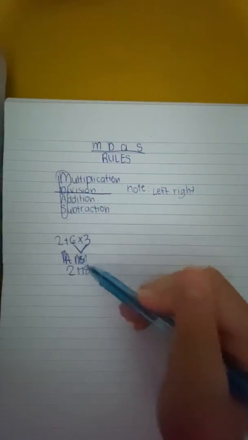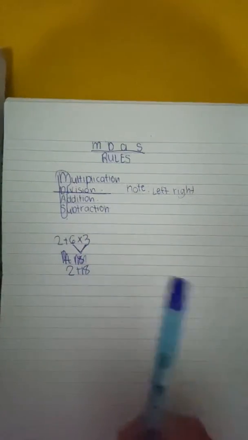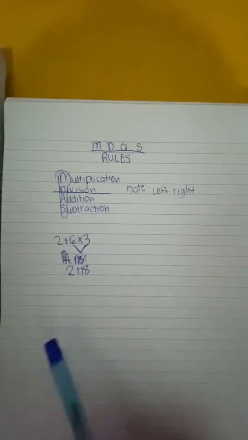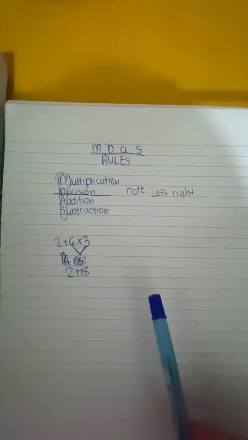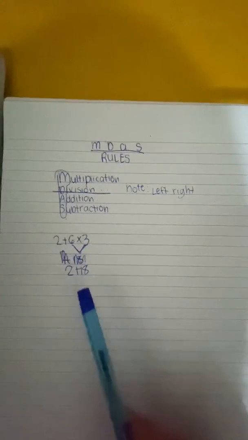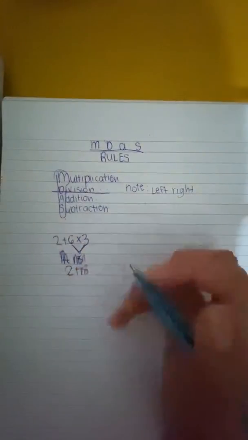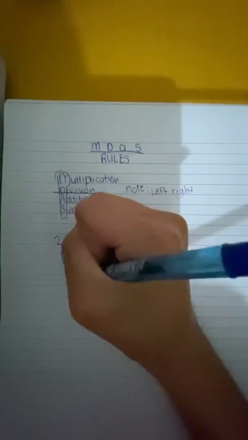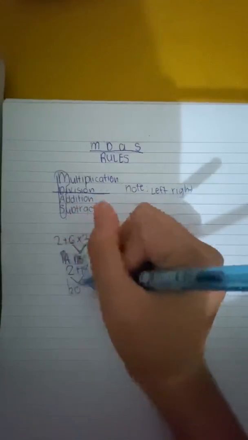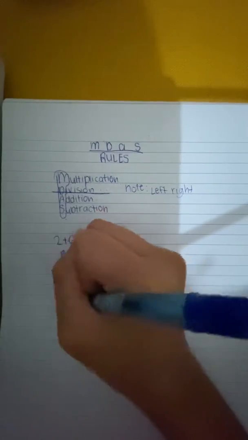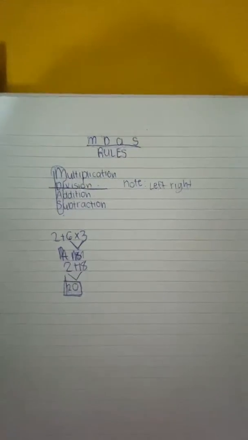So 6 times 3 is 18, and we bring down 2 plus. Now all that is left is 2 plus 18. If there isn't any other operation and there's only one left, you just have to go with that since it's the only one left to answer. So 2 plus 18 is 20. That is your answer. At first, it looks a bit complicated, but as you go through, you can understand more.